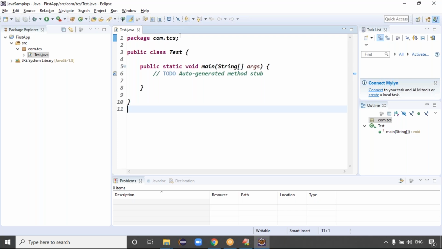Now automatically the package com.tcs, public class Test class, and the main method are there. Guys, tell me, this much code is generated by the IDE itself, right? Exactly, guys. This is one thing.